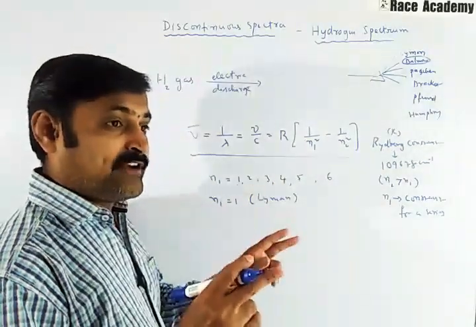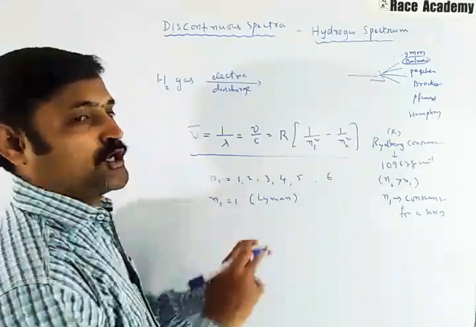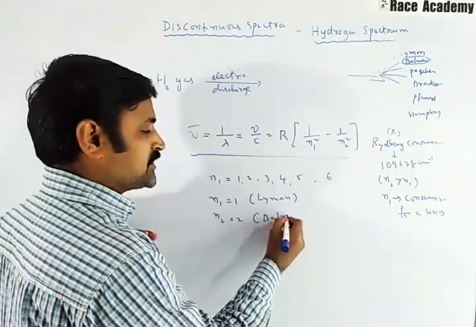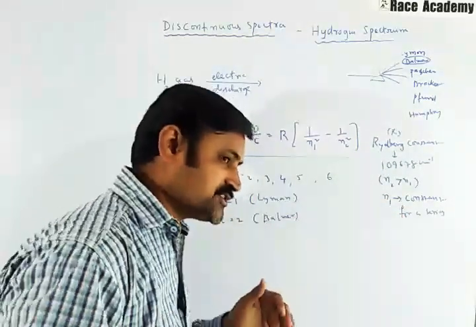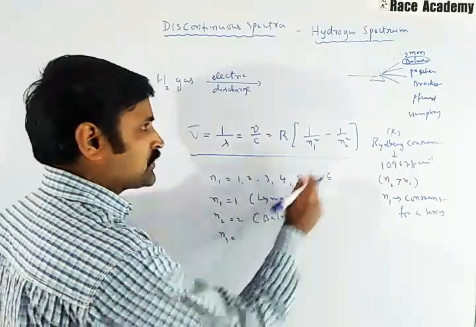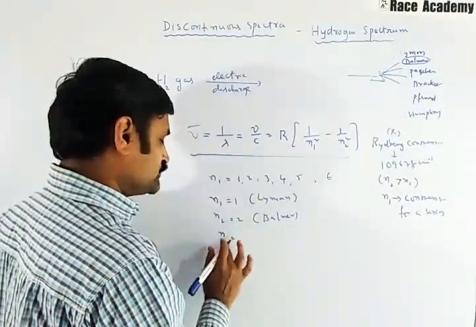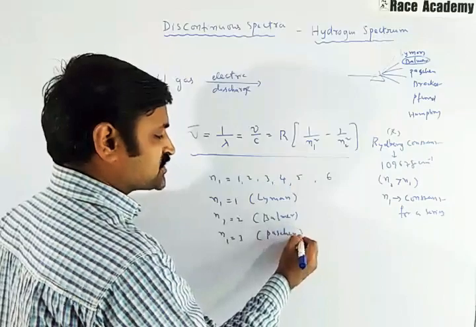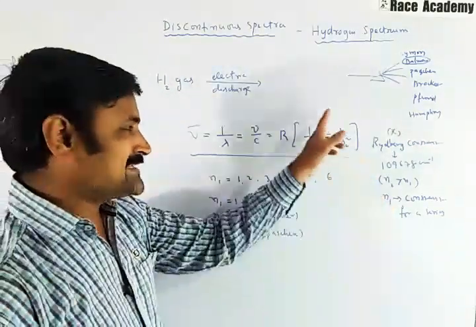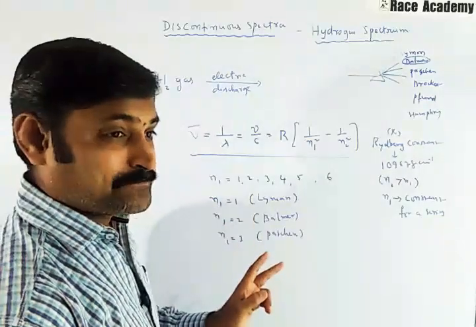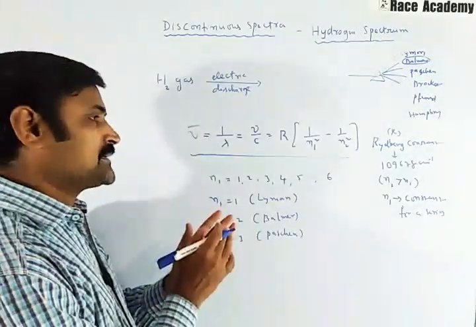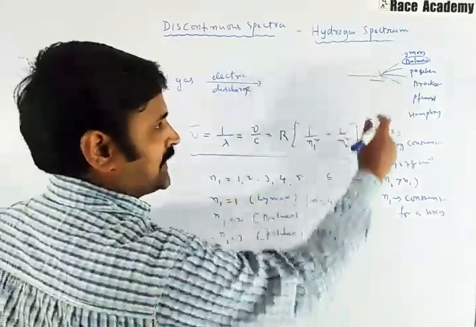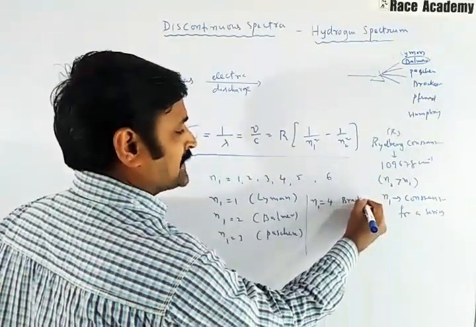When n1 is 2, those lines belong to the Balmer series.